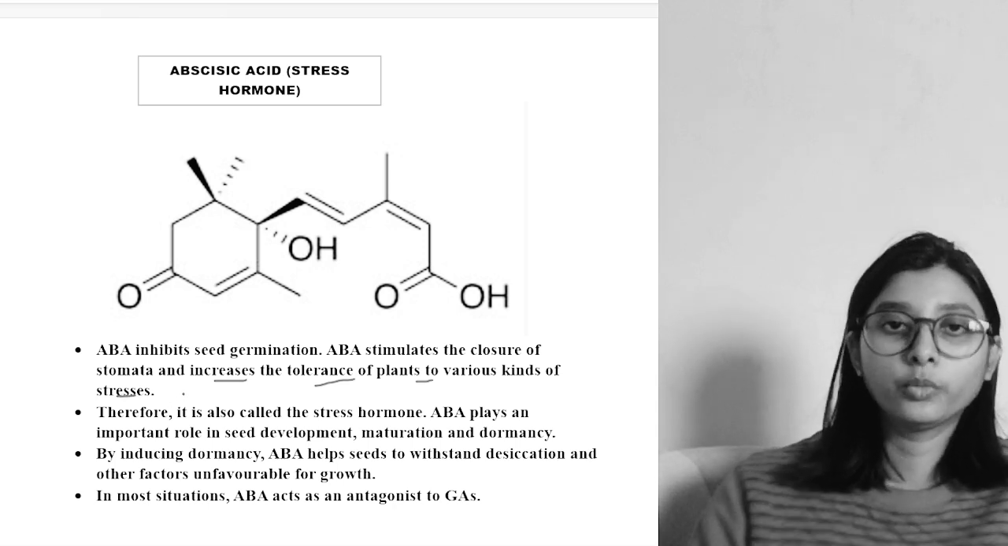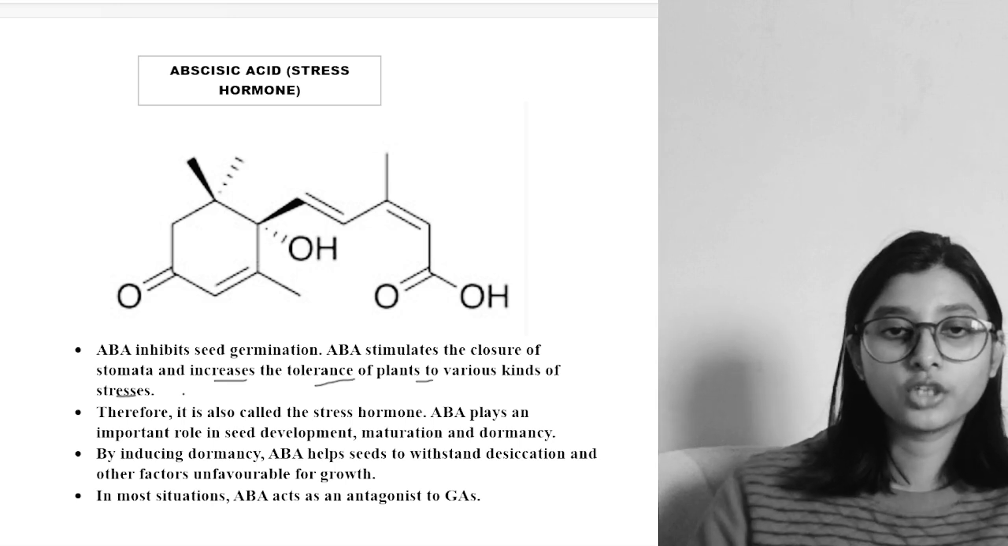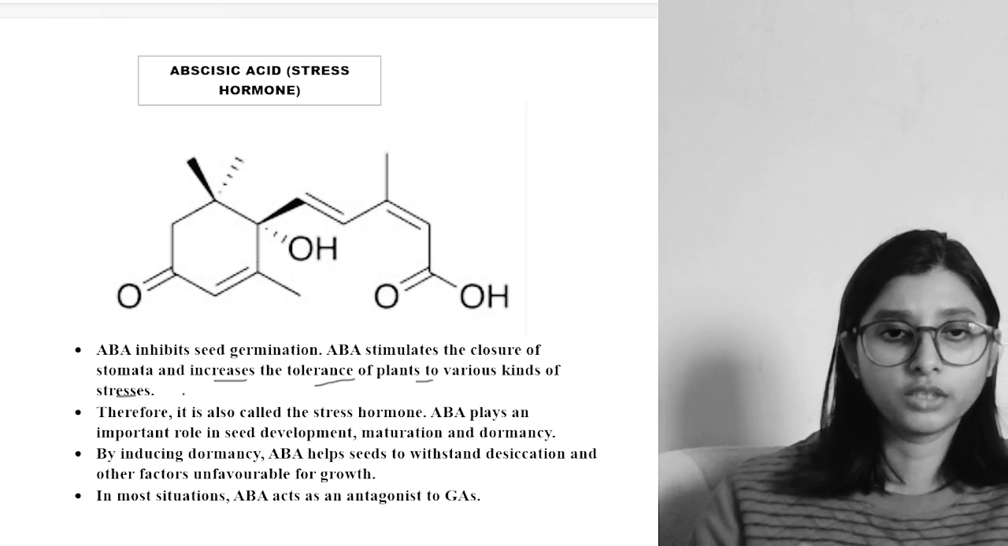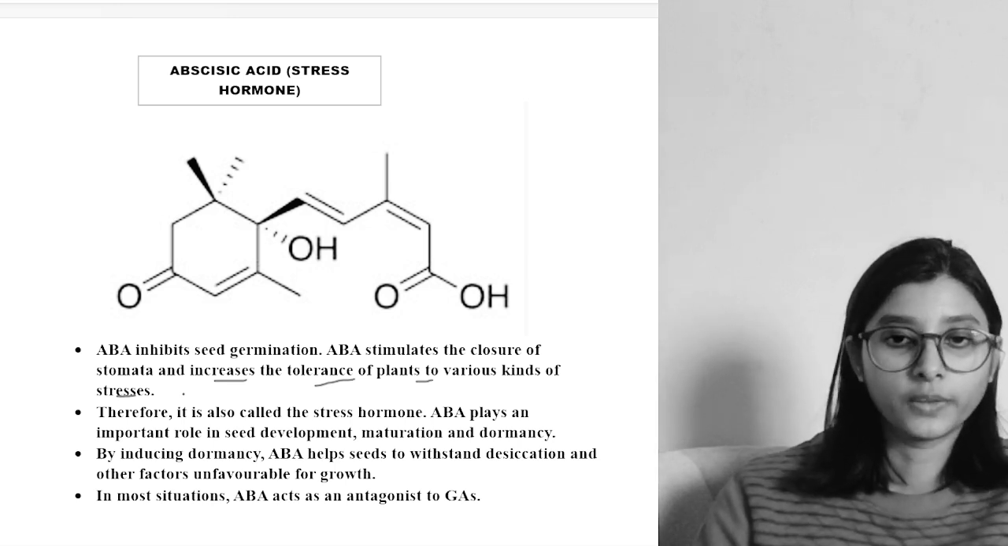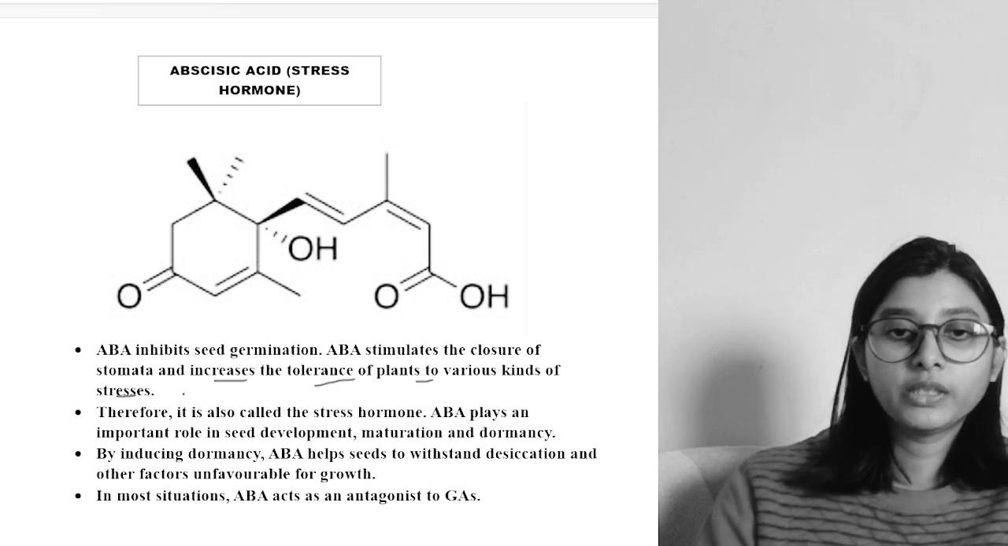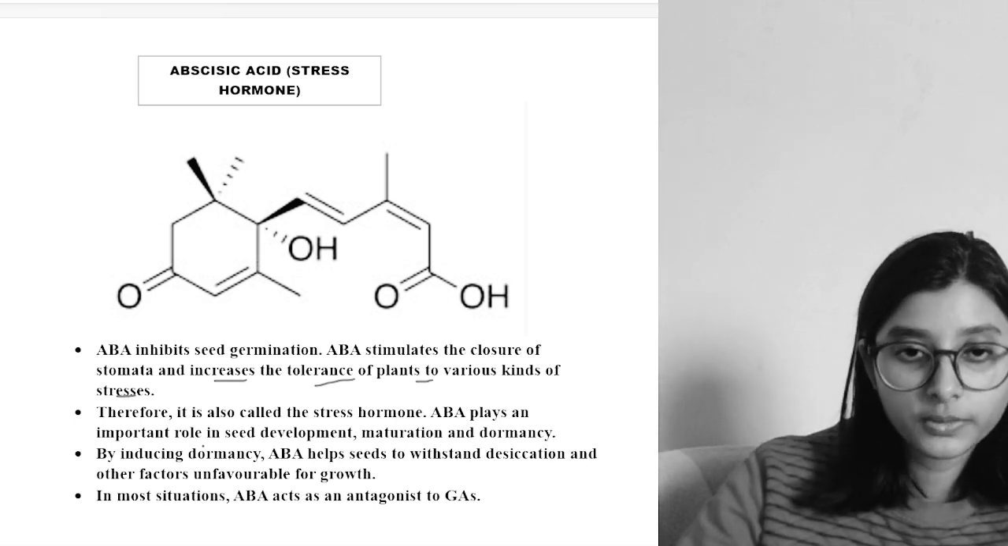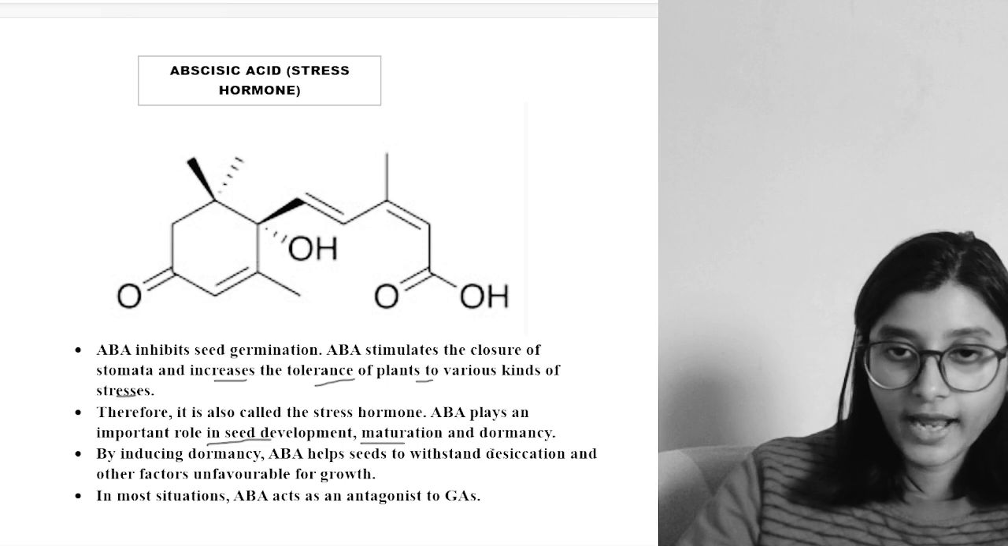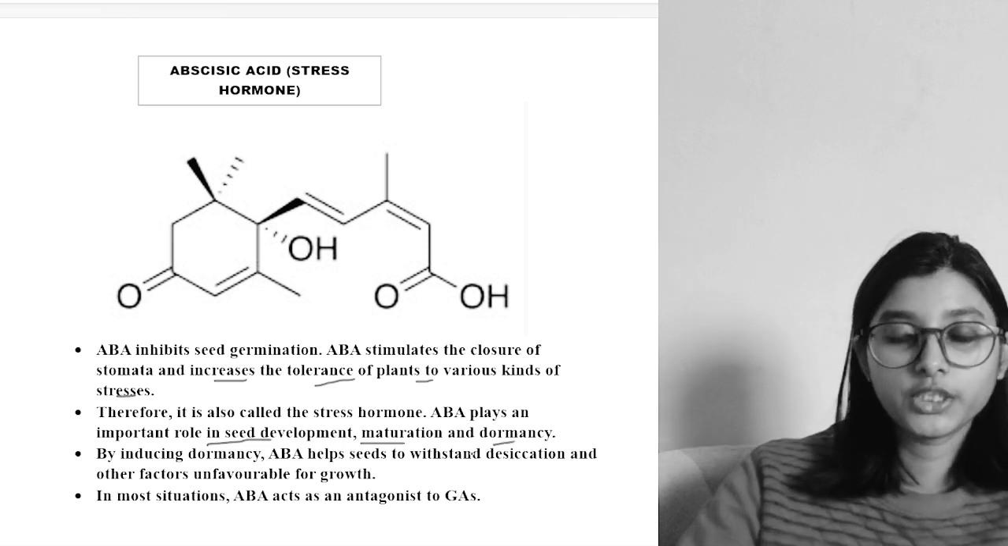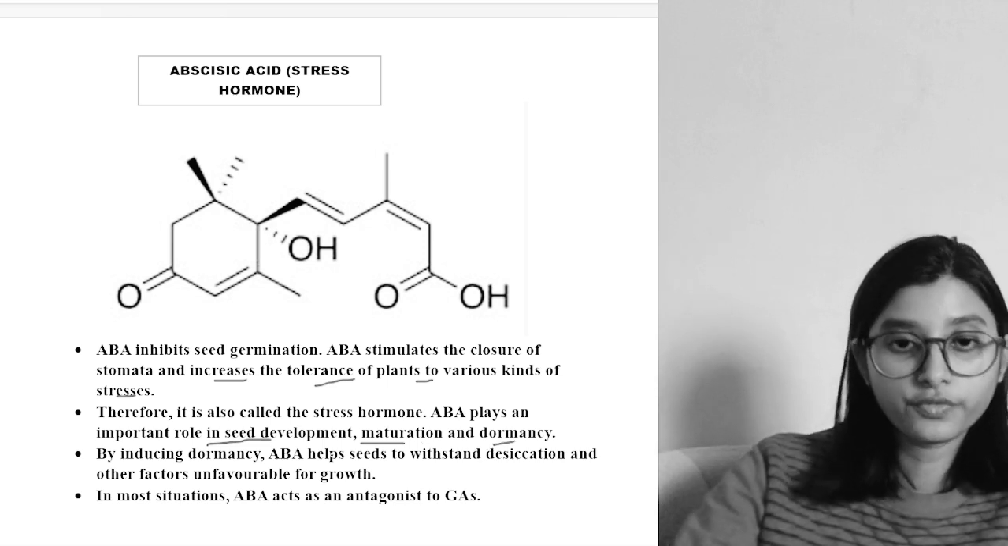So at that period of time, what does abscisic acid do? It closes the stomata so that there will be a period of dormancy. Okay, so what we say here is that it plays an important role in seed development, maturation and dormancy. So what do plants do under stress conditions? They undergo the stage of dormancy.